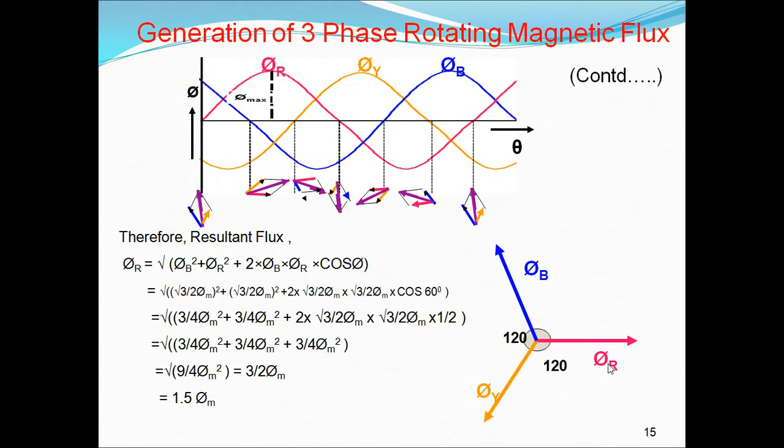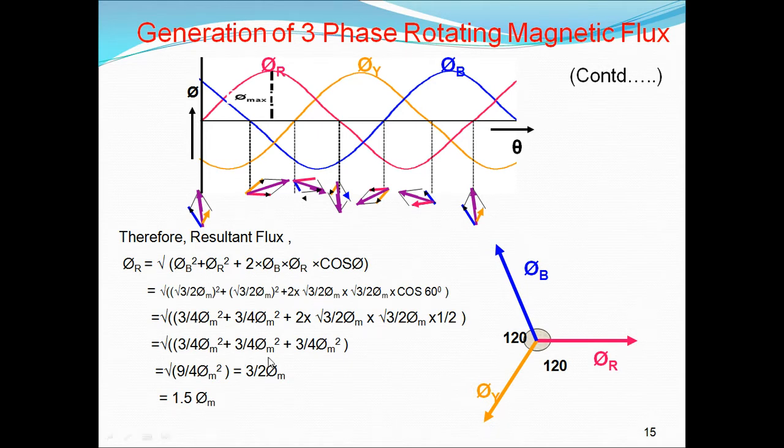Let us see at 120 degrees. That is the addition of R phase and B phase, by the same parallelogram law. The equation is pi r is equal to the square root of pi b square plus pi r square plus 2 into pi b into pi r into cos theta. This is the angle between R and B, that is 60 degrees. This is the same calculation, and we will get again 1.5 pi m. This is the angle at 120.